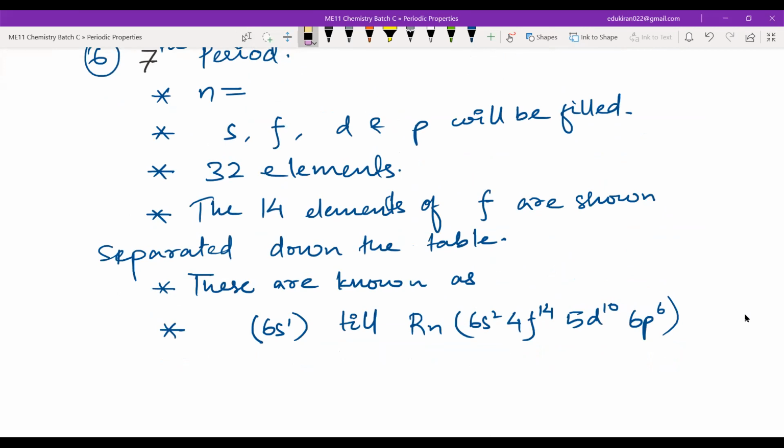Now n is equal to 7, so 7s, 5f, 6d, and 7p will be filled. 32 elements here also. The 14 elements of 5f are shown separated down the table, and these are known as actinoids.